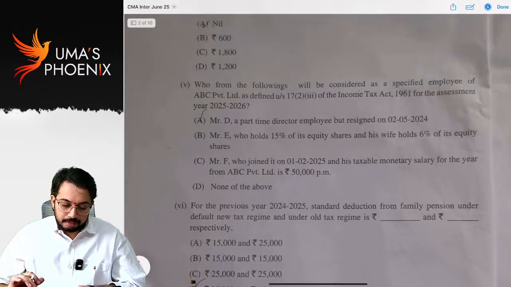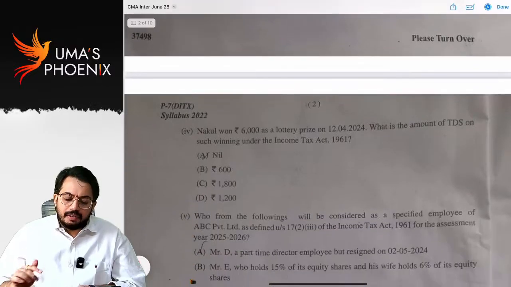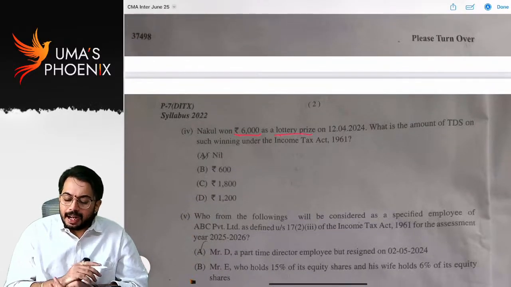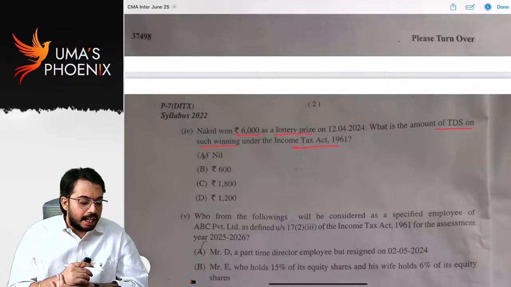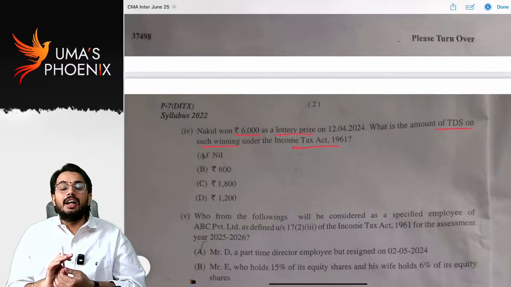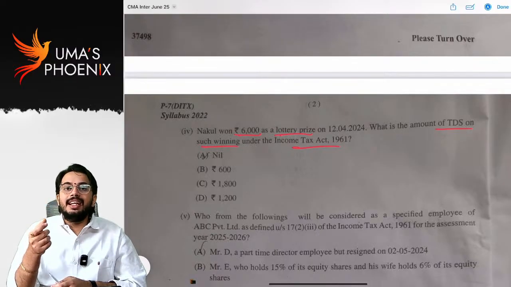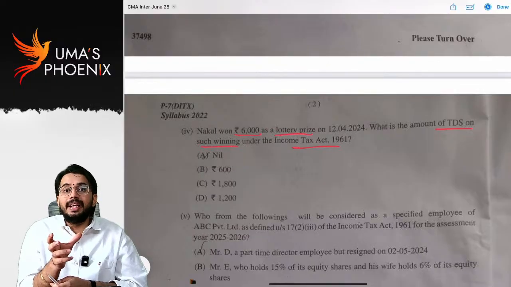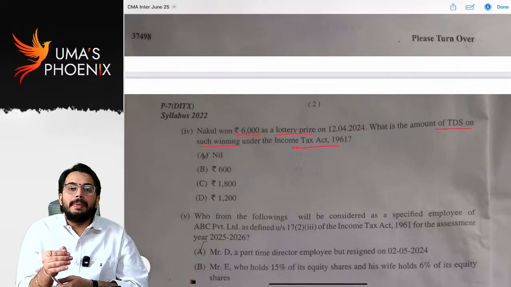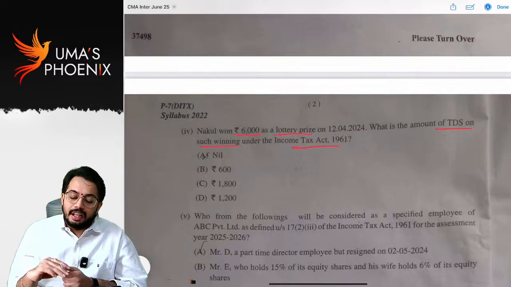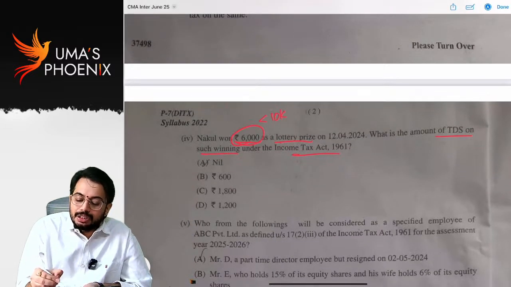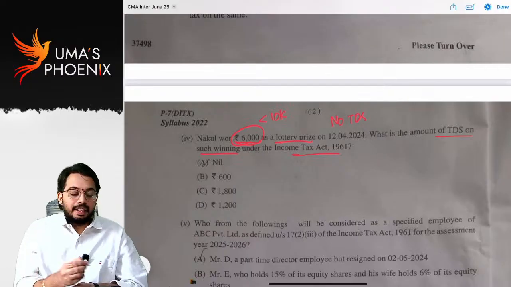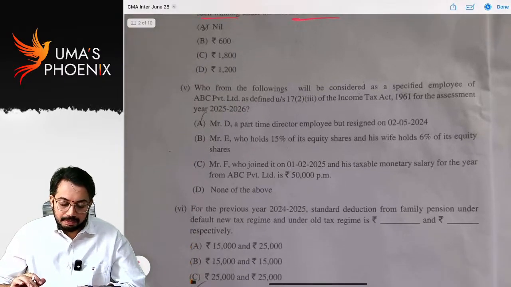Next, Knuckle won 6,000 rupees as lottery prize. What is the amount of TDS on such winning under Income Tax Act 1961? Students, in the TDS chapter we have discussed that the threshold limit for winnings is 10,000 rupees. Up to 10,000 rupees, no TDS is required to be deducted. Here the amount is 6,000 rupees, which is less than 10,000 rupees. So no TDS is required to be deducted. Are you able to understand? Next.